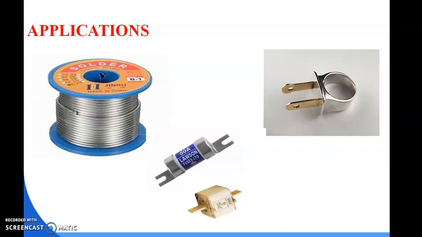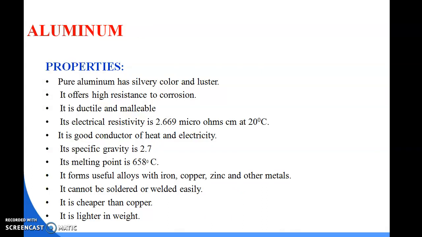This is the solder wire, and these are the fuses we are using here. Silver, this is one type of fuse, the HRC fuse, that we are using silver in, and it is also used in some connecting valves. Okay, so now next is aluminum.